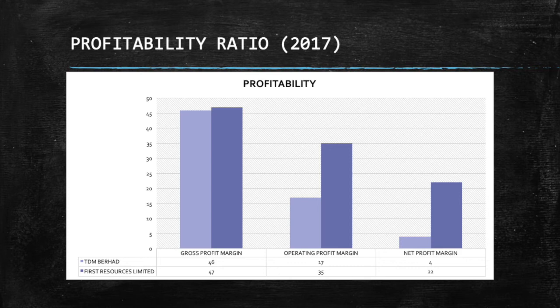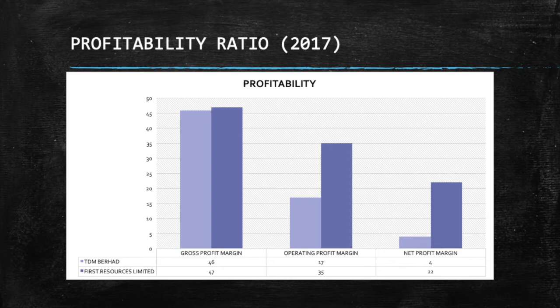Apart from that, the operating profit margin for TADM Berhad is 17%, while for First Resources Limited is 35%. Furthermore, the net profit margin for TADM Berhad is 4%, while for First Resources Limited is 22%.